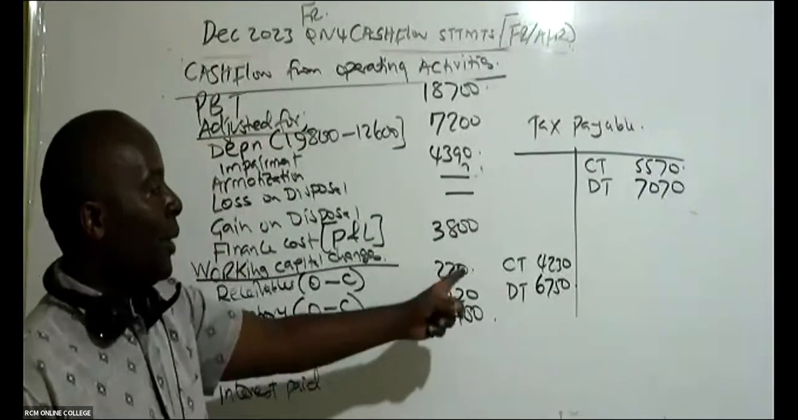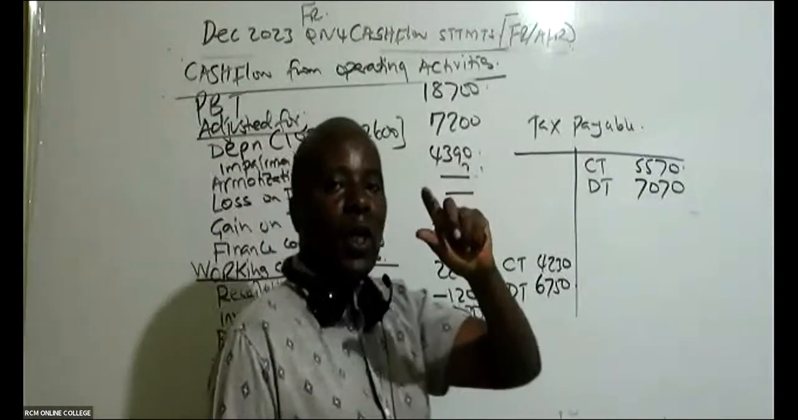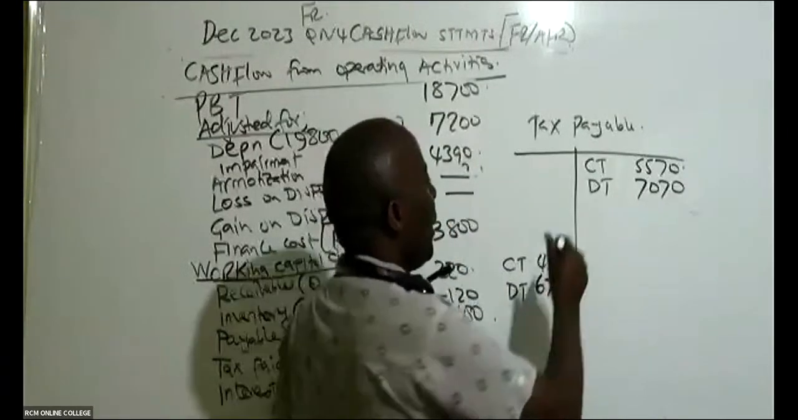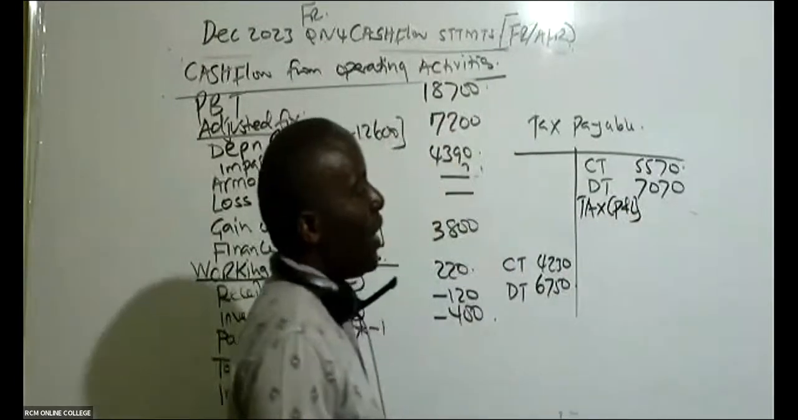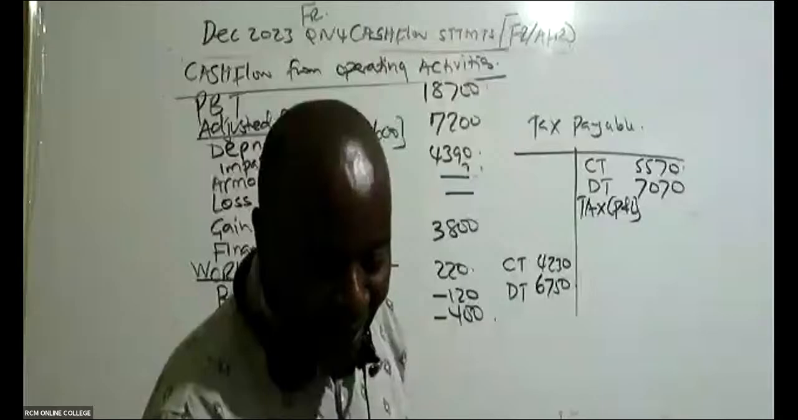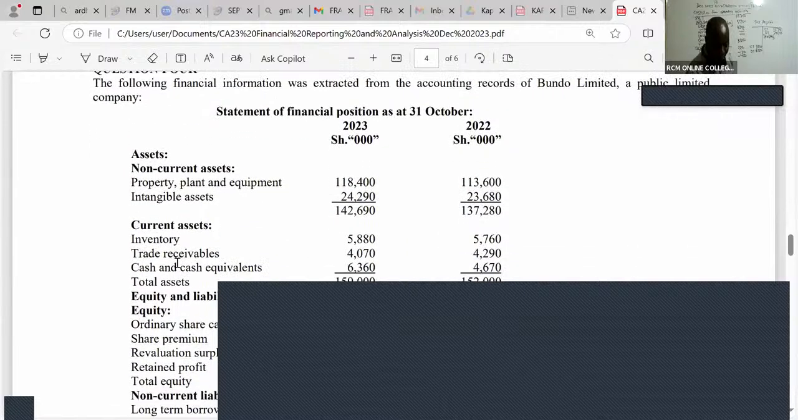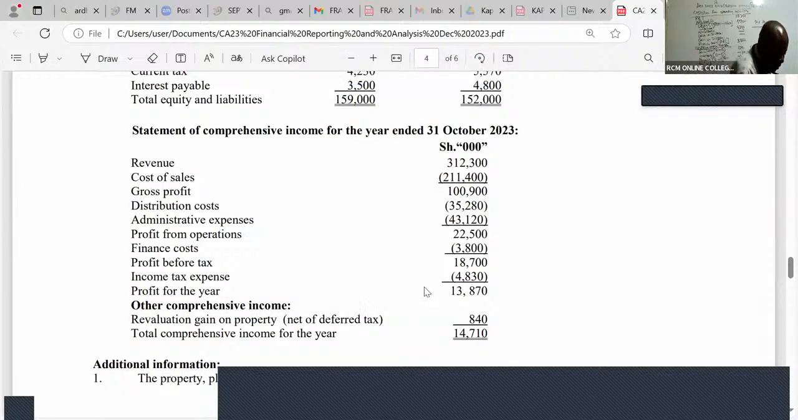Once we do this, here we have the balance carried down and balance brought down. Remember, this tax payable will increase by the tax that you have in the P&L. That is tax for the year. Are you able to see the tax for the year in the question? Go to the P&L. You can see the income tax expense.